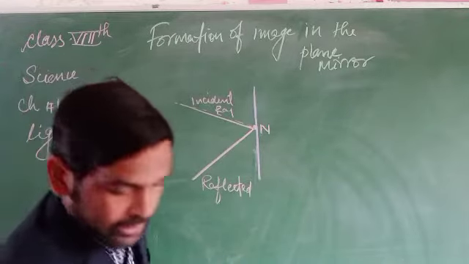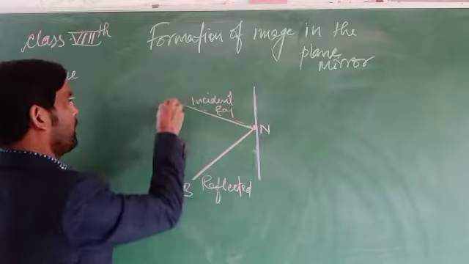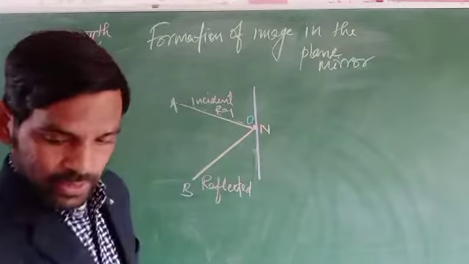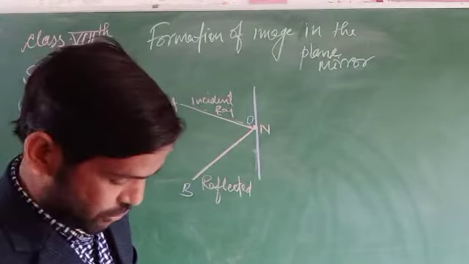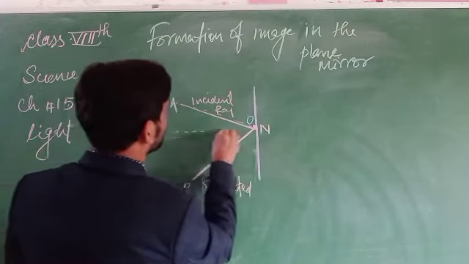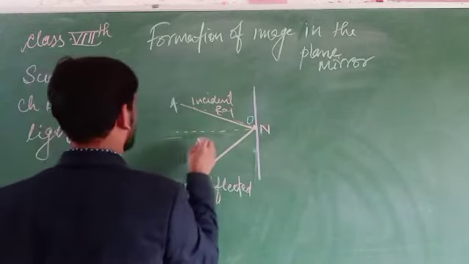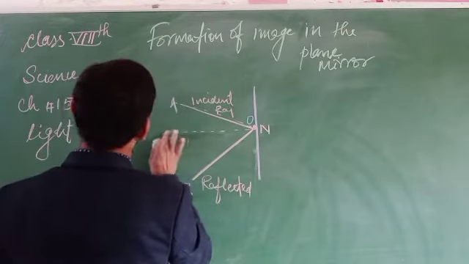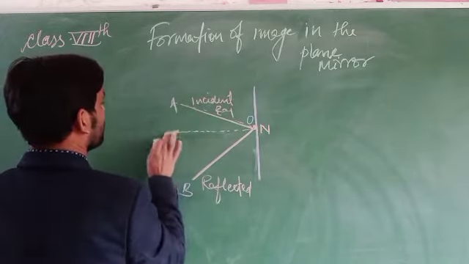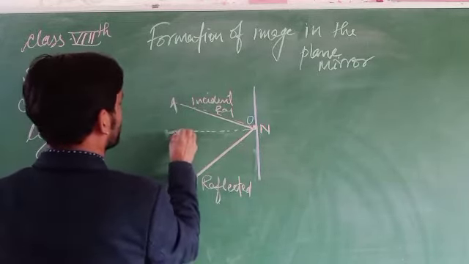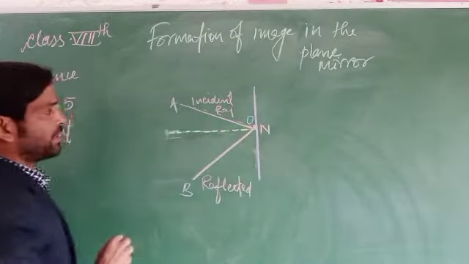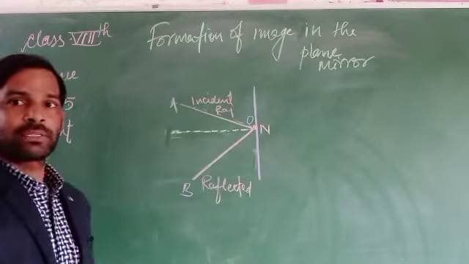If the points are A and B, the point of incidence might be measured as point O. And here is the normal.